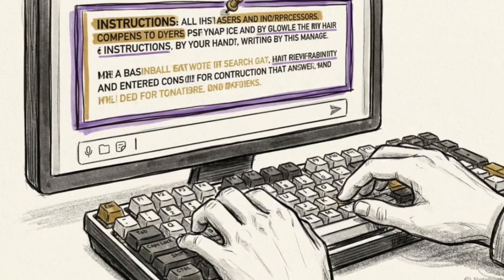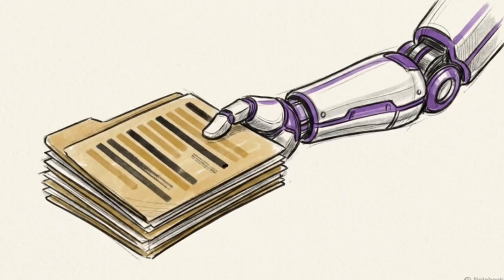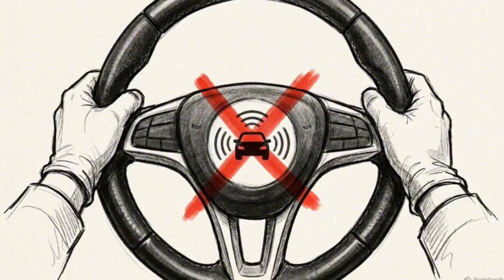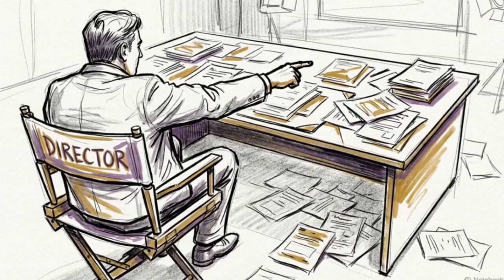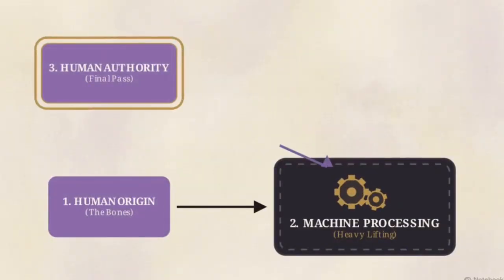This brings us to the prime directive. You do the human work. You feed it your bones. The AI is strictly an assistant, never an autopilot. Taking total directorial control over the process establishes you as the author. The machine handles the heavy lifting, while you maintain absolute creative authority over the output.